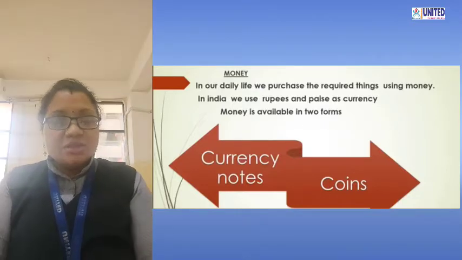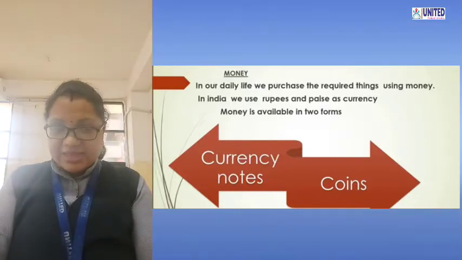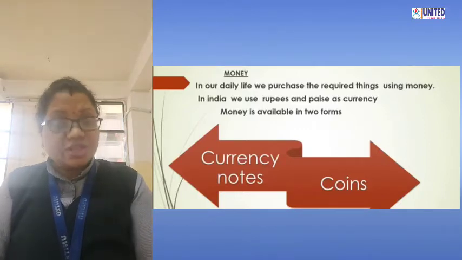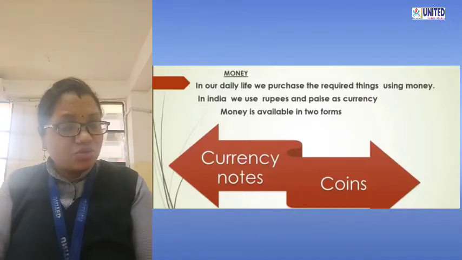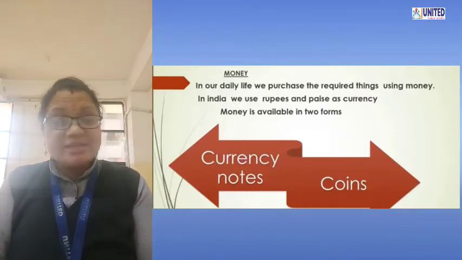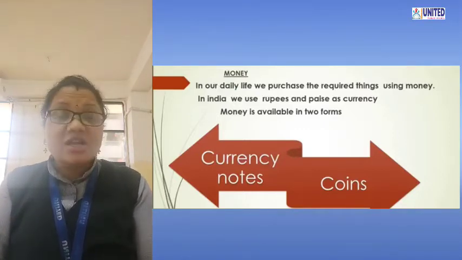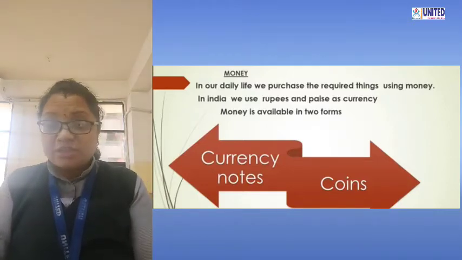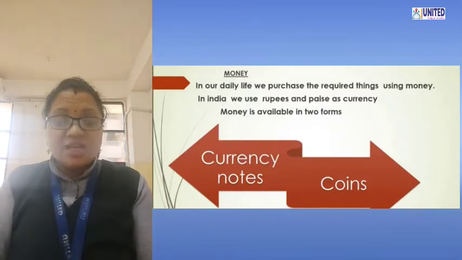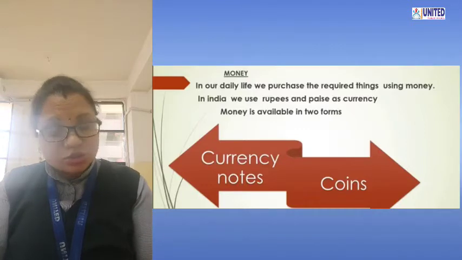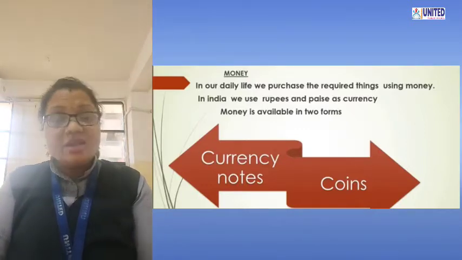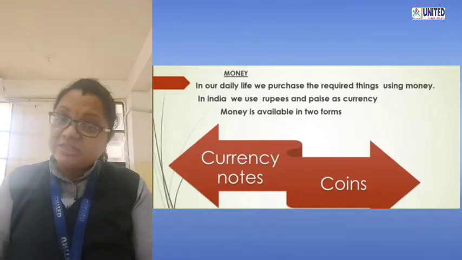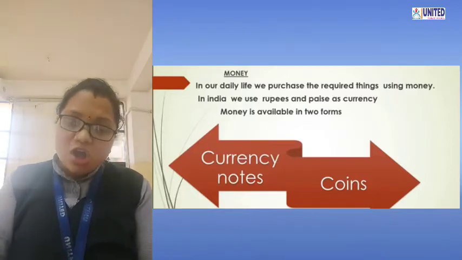This rupees and paise we can use in the form of coins and currency notes. So rupees and paise we call a currency. What do we call it? A currency. So our India's currency is what? Rupees and paise. And we can use it in the form of currency notes and coins.